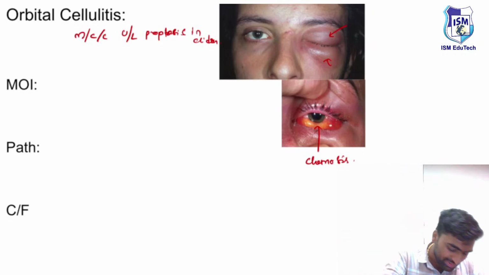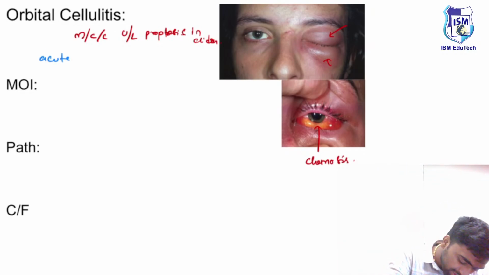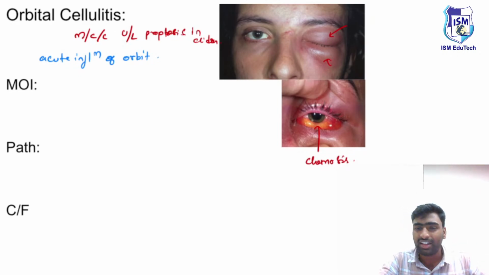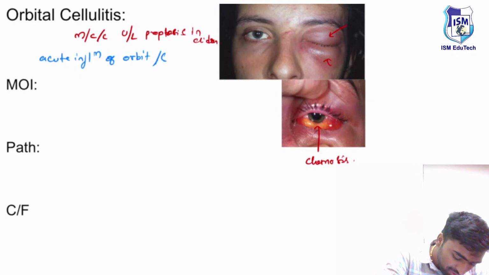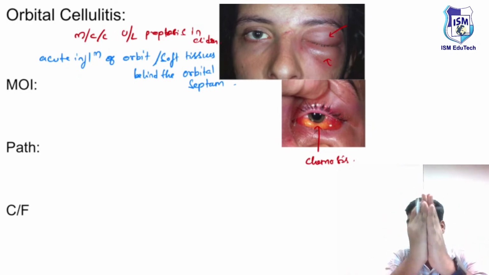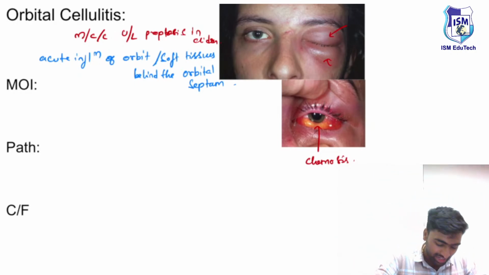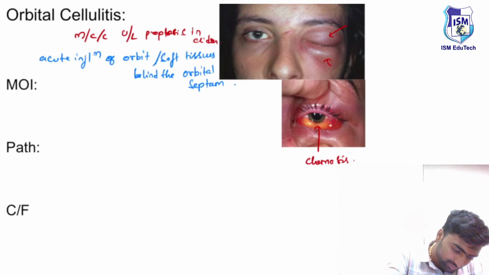So the definition of orbital cellulitis is acute inflammation of the orbit or soft tissues behind the orbital septum. It is simple: it is behind the orbital septum, so it is orbital cellulitis.